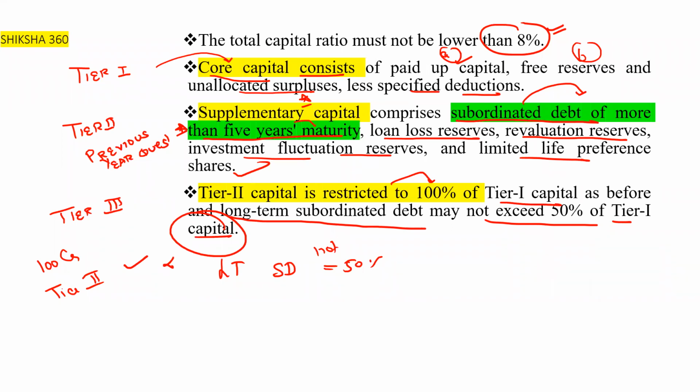Tier 2 capital is restricted to 100% of tier 1 capital, and the long-term subordinated debt may not exceed 50% of the tier 1 capital.